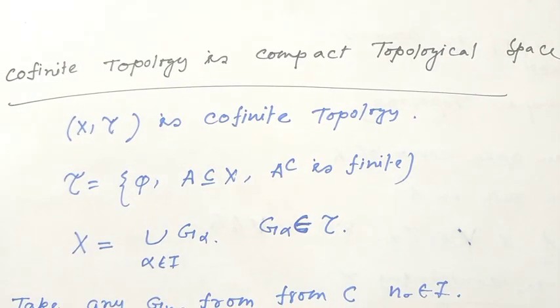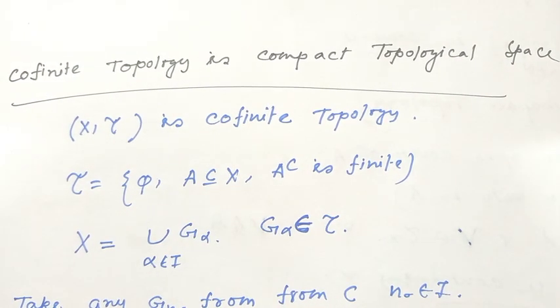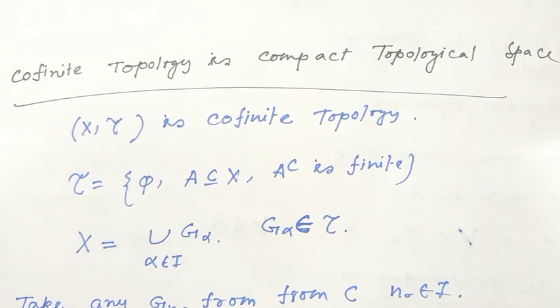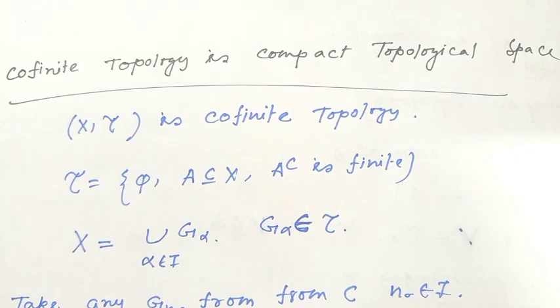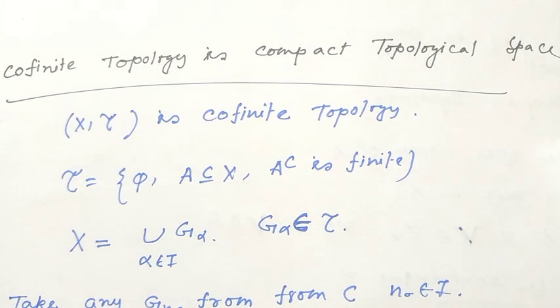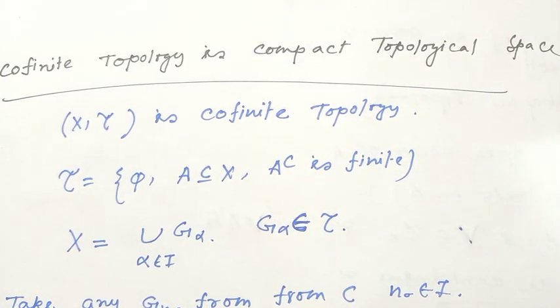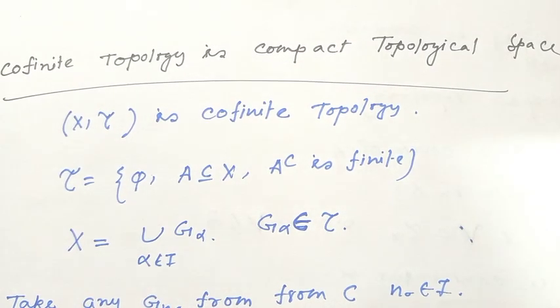Consider X to be the union of an open cover, that means X equal to the union of G alpha, alpha belongs to I, where obviously G alpha is a member of tau, tau being the cofinite topology.